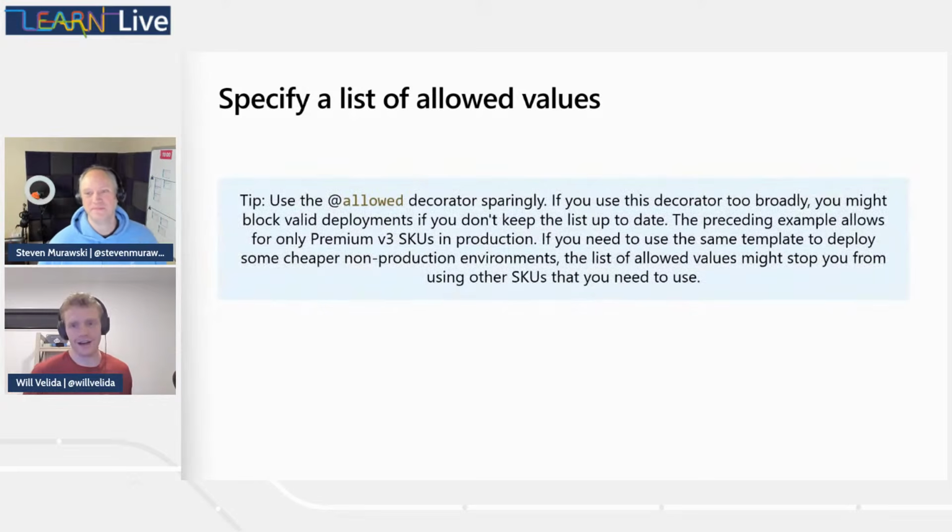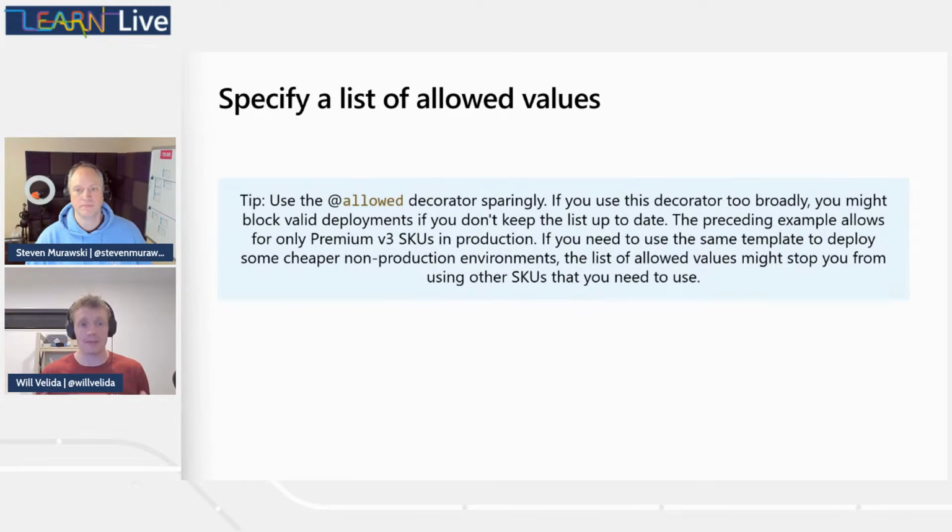Yes, you can. It's always a good idea to use this very sparingly, because if we use it too broadly, if we use it everywhere, we could potentially block valid deployments if we don't keep those lists up to date. We maintain those lists, and if we don't keep them up to date, we can essentially block deployments. So a really good example is that SKU size for our app service plan.